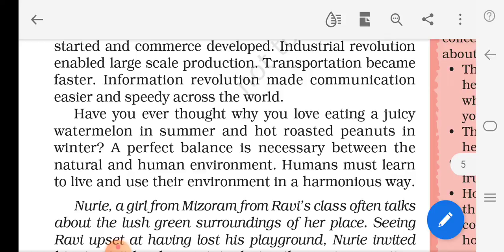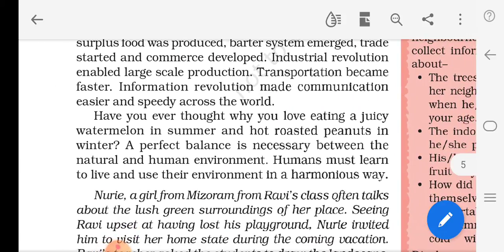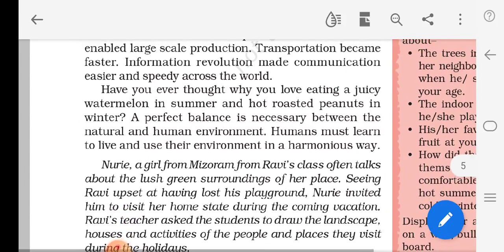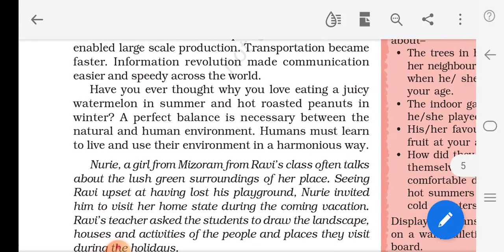But after that, postal system came. Today, through the telephone, whoever we want, we are meeting immediately, within a second, no? So that is called information revolution. It made communication very easy through the world, very easy to meet each other.